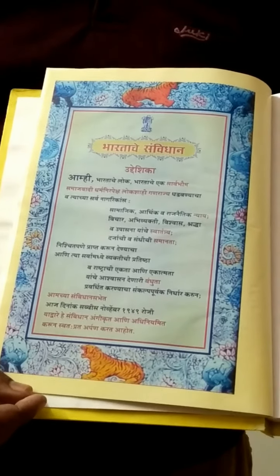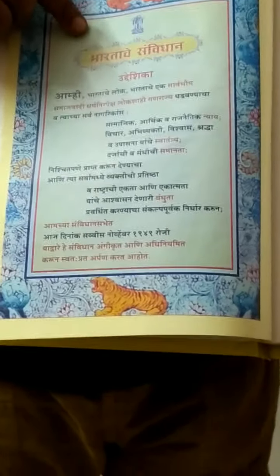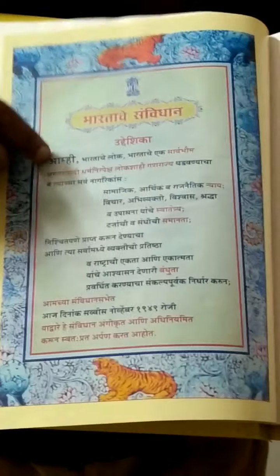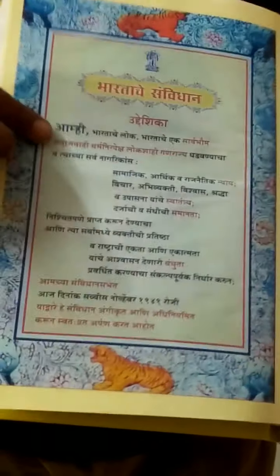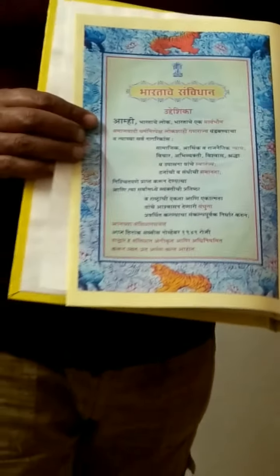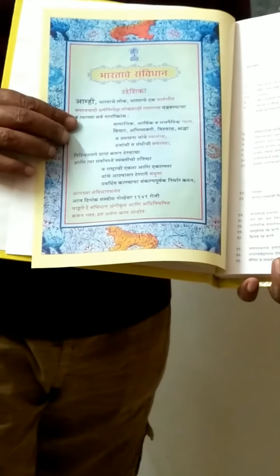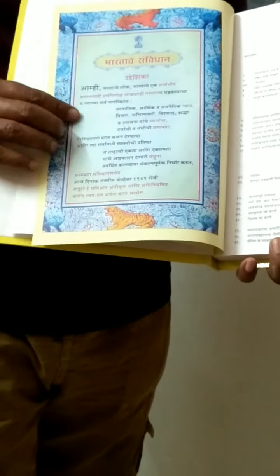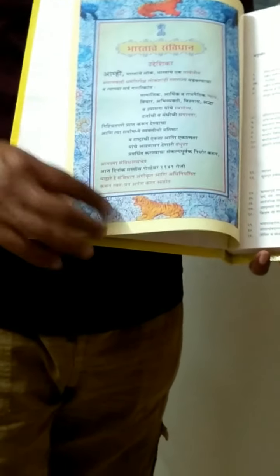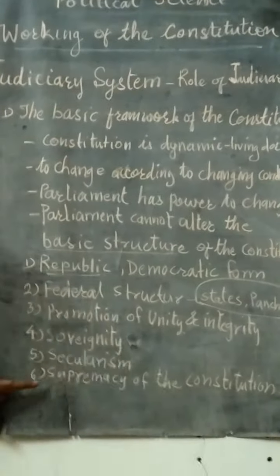Although I have this constitution in Marathi, you can understand that this is the preamble of our constitution, and we know that we, the people of India, having solemnly resolved to constitute India into a sovereign, socialist, secular, democratic republic, and it goes further. So this is the basic structure of our constitution, and no one can interfere, no one can take it away.